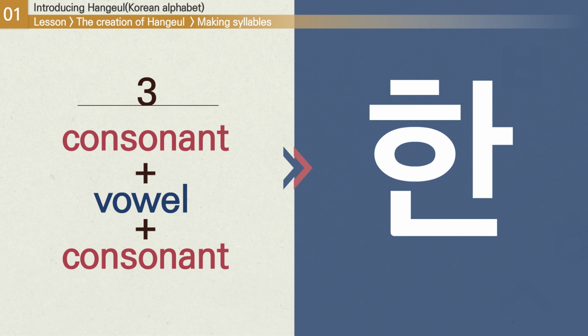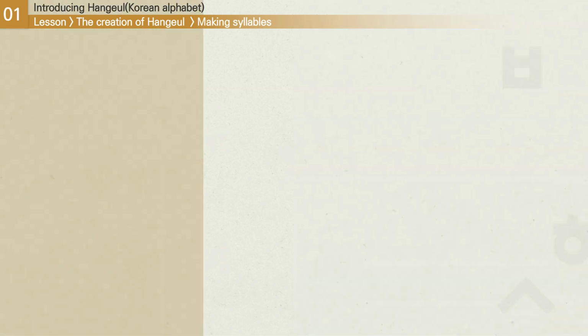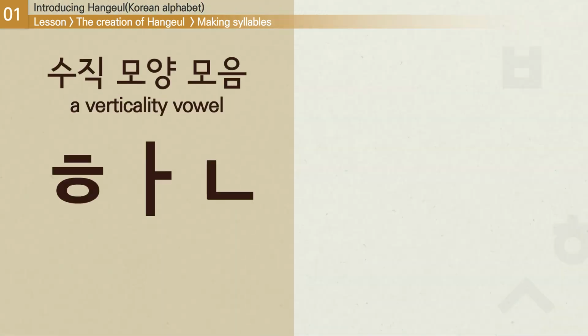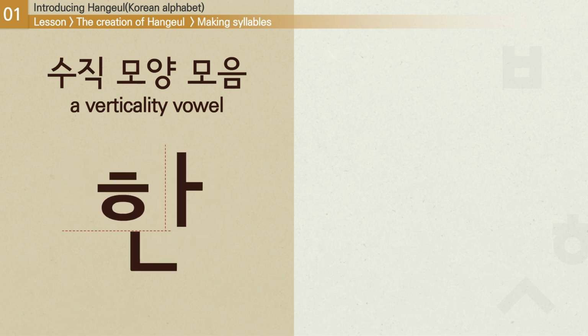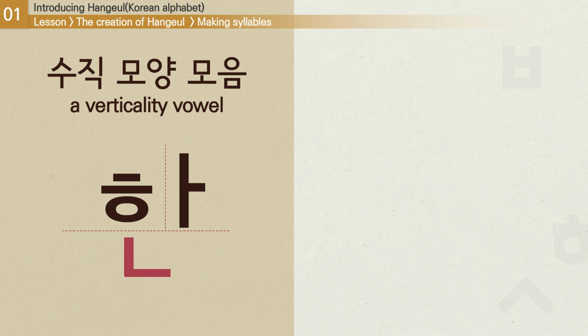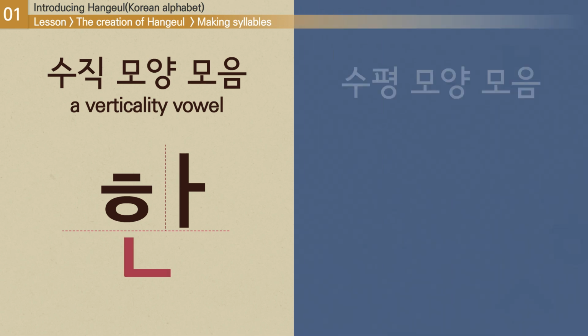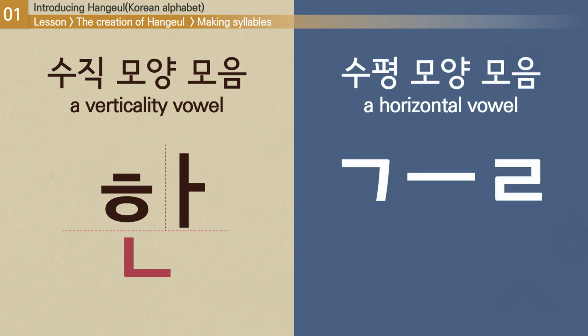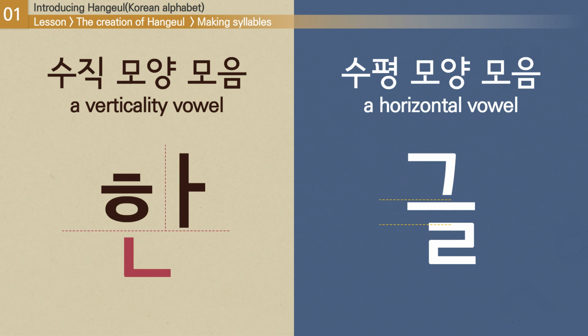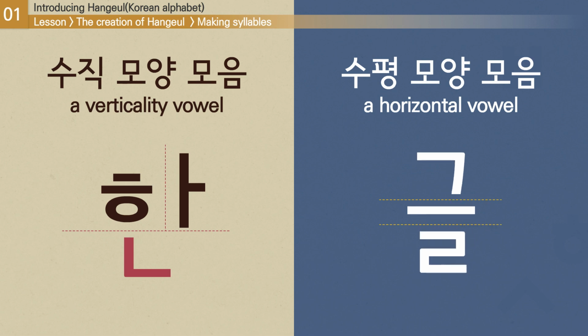It's important to remember that you do not write them out individually, like hyut, a, 니은. Instead, you have to put them together. When the vowel character has a vertical line, like a, it is placed on the right side of the phoneme. The final consonant is placed under the phoneme and vowel. Meanwhile, if the vowel has a horizontal line, it is placed under the phoneme instead. In this case, the final consonant would still be placed under the phoneme and vowel.